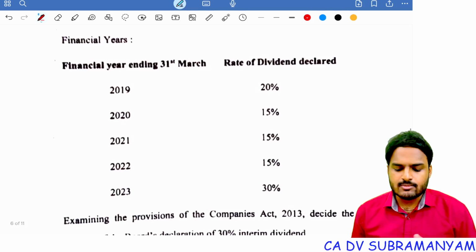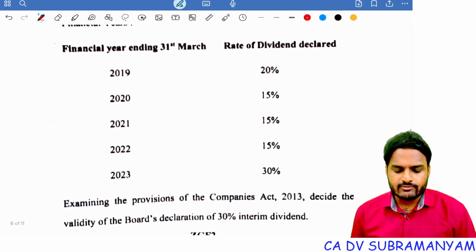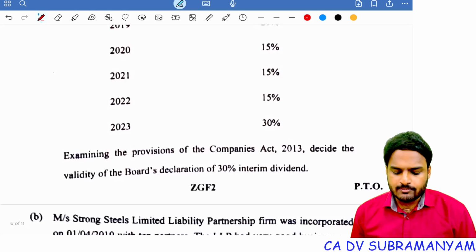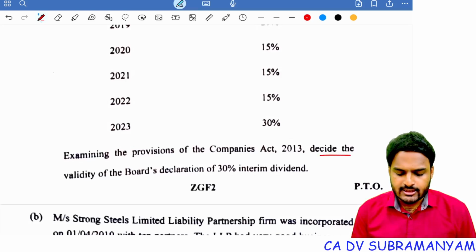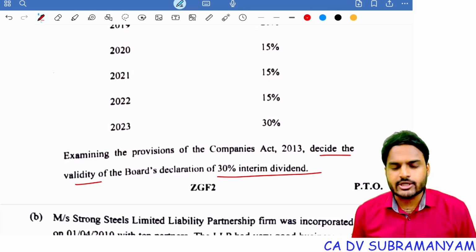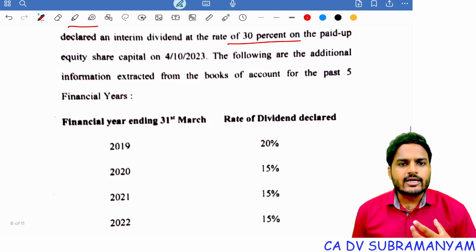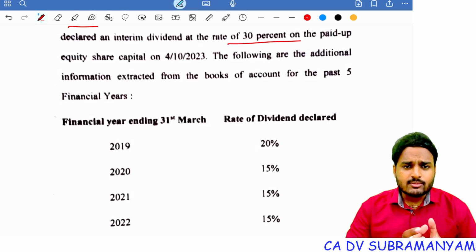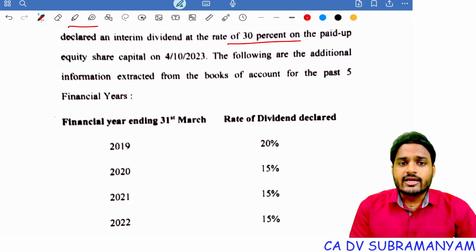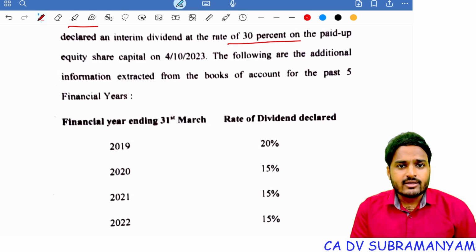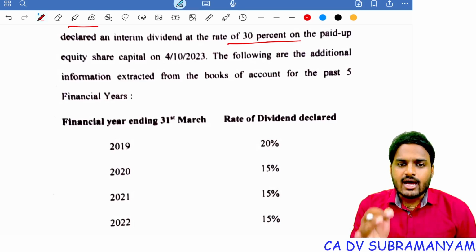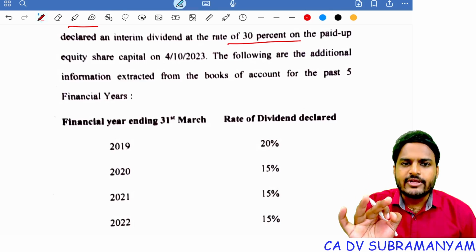Financial year ending 31st March and rate of dividend declared. So 5 years data was given. Examining the provisions of Companies Act 2013, decide the validity of board's declaration of 30% interim dividend. See, if the board of directors wants to declare a dividend, and in that quarter or in that period the company is in losses, now they can't declare dividend at the rate exceeding last 3 years average rate of dividend.